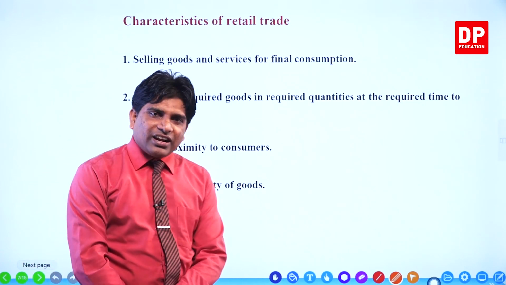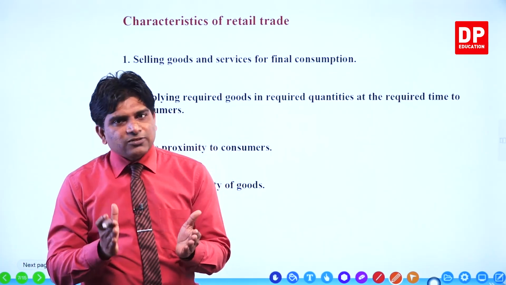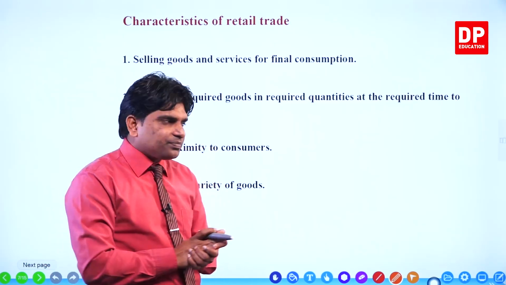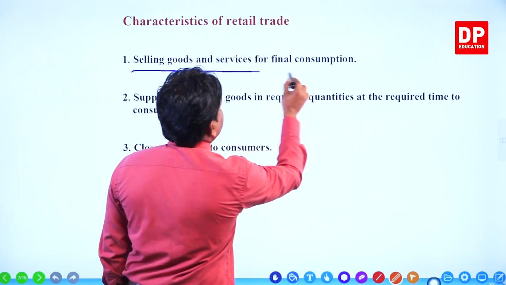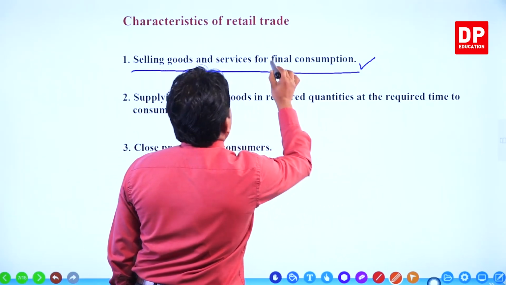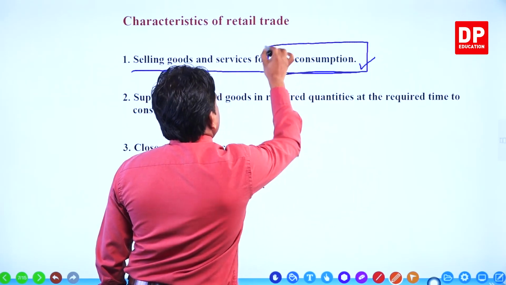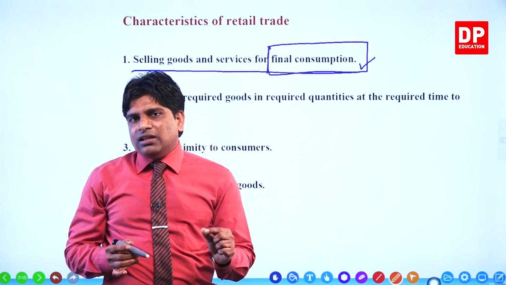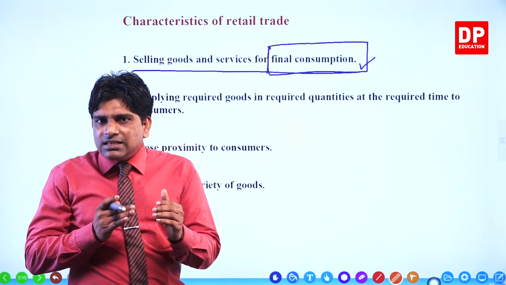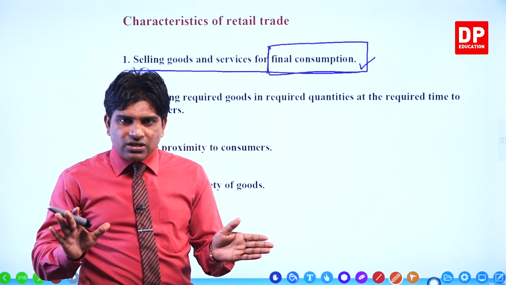Characteristics of retail trade. What are the characteristics of retail trade? Remember, selling goods and services for final consumption. This is the important thing. The main characteristic of retail trade is buying and selling goods for final consumption.